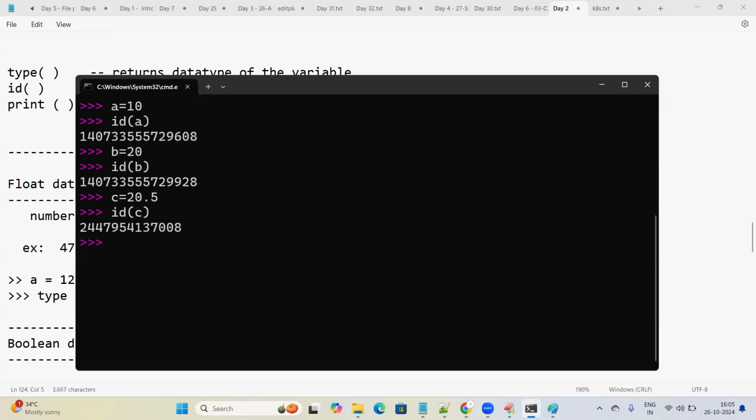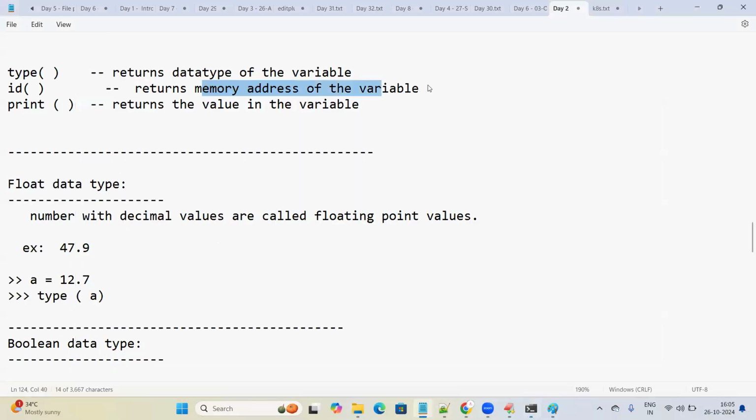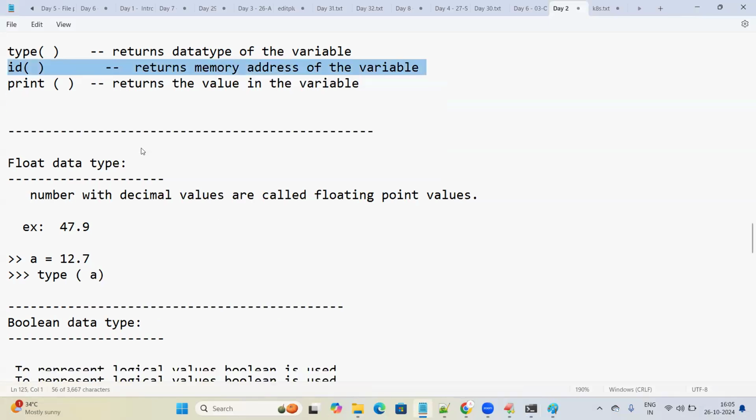The id function will give you the memory address of the value. If you want to know the memory address of the variable, you usually declare the variables. This variable will be stored somewhere in the memory. If you want to know its memory address, we use the id function. Let's move on to the next topic.